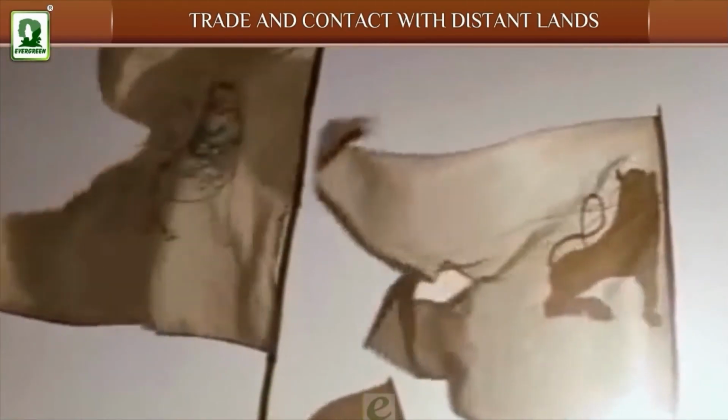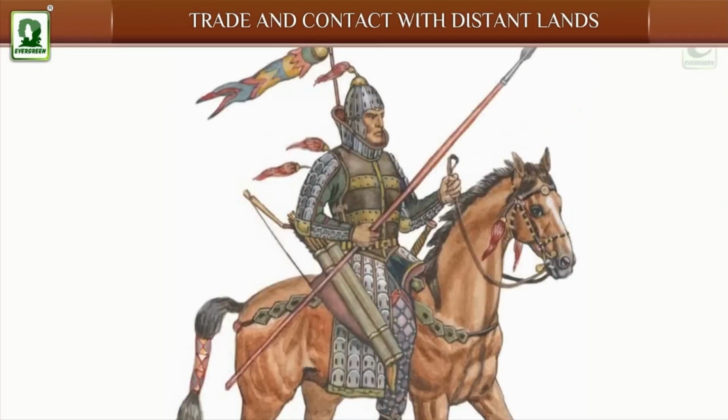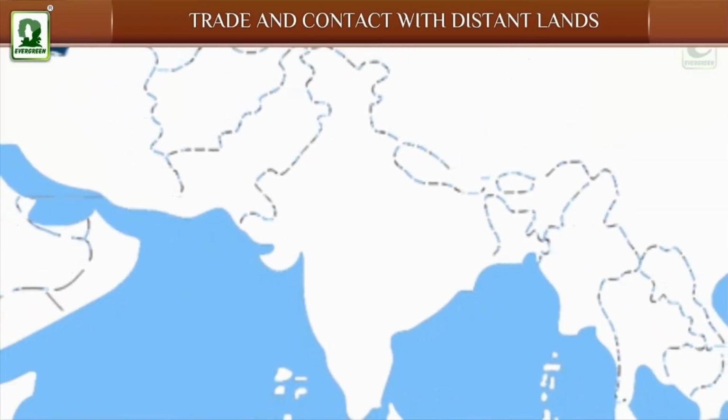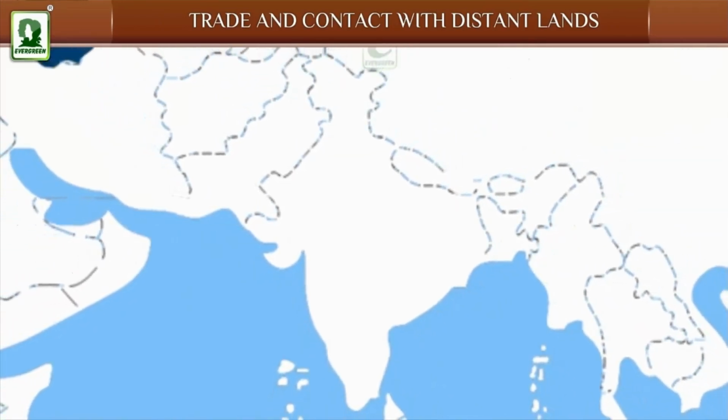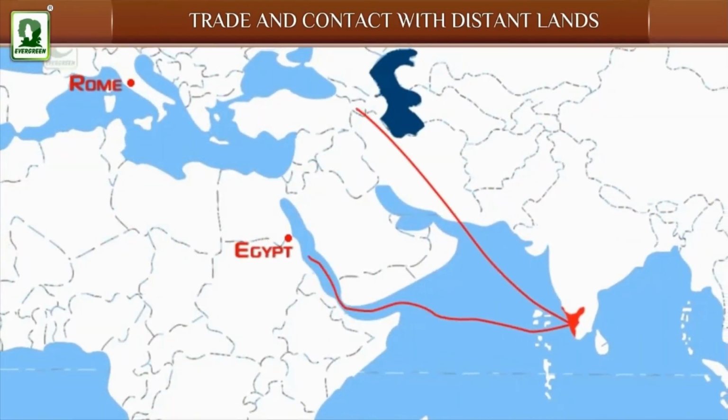After the disintegration of the Mauryans, some foreign powers like the Indo-Greeks, the Sakas and the Kushans established themselves in India. These rulers contributed to development of strong cultural and trade contacts between India and other countries.